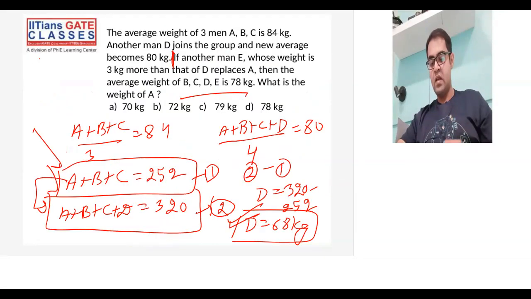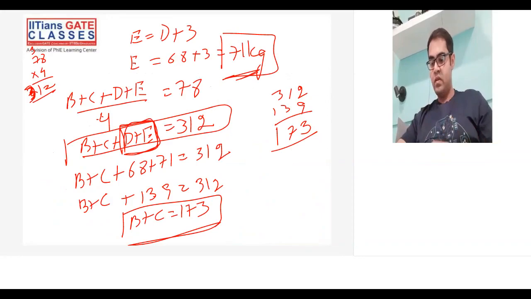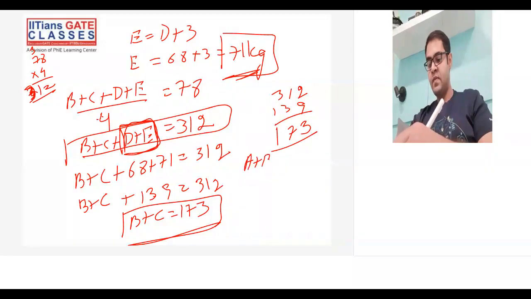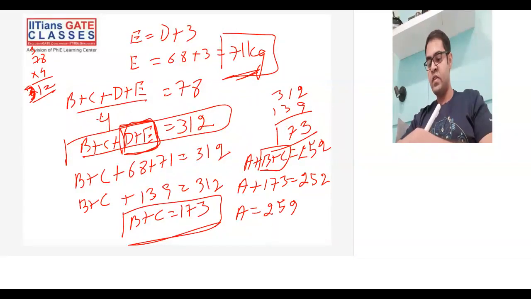Alright. And I have what? I have A plus B plus C is 252. Let me just cross verify if everything is alright. Yeah. Okay. So now they are saying A plus B plus C is nothing but 252. So instead of B plus C, I will write 173. So A plus 173 becomes 252. And from here, I can get the weight of A, which is what we need in the first place.